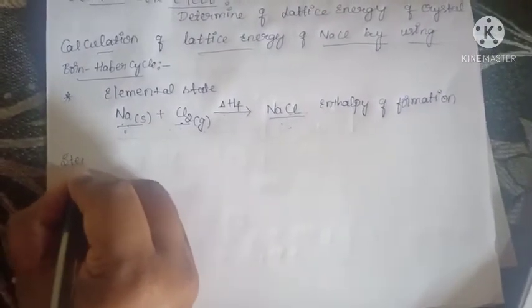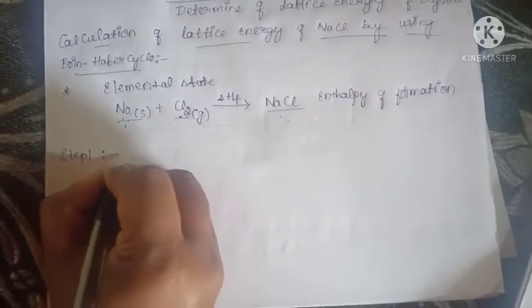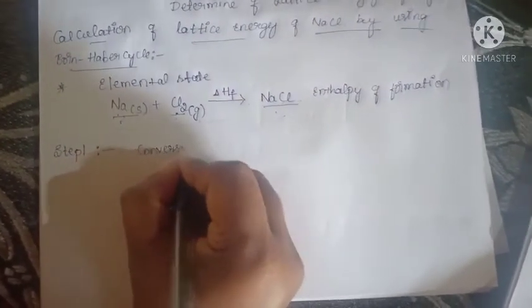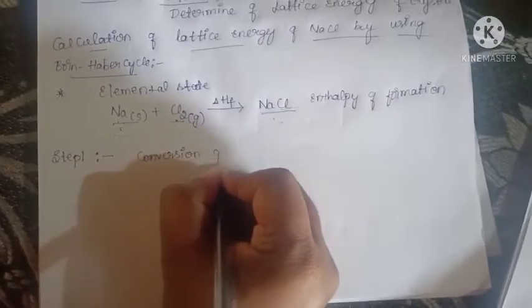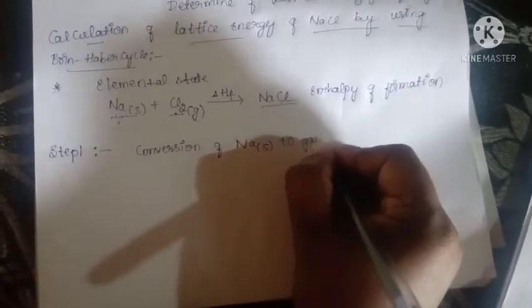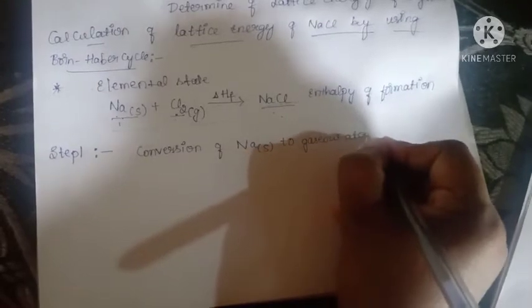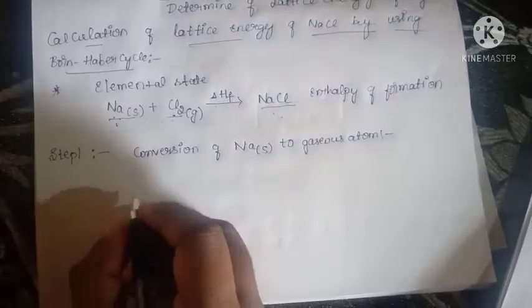Okay, first step, step 1 is conversion of sodium metal to the gaseous atom.